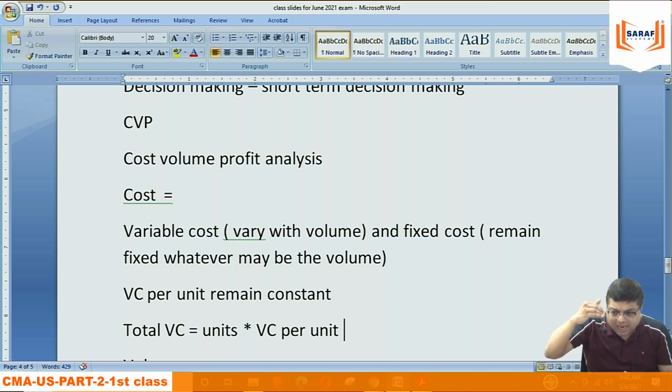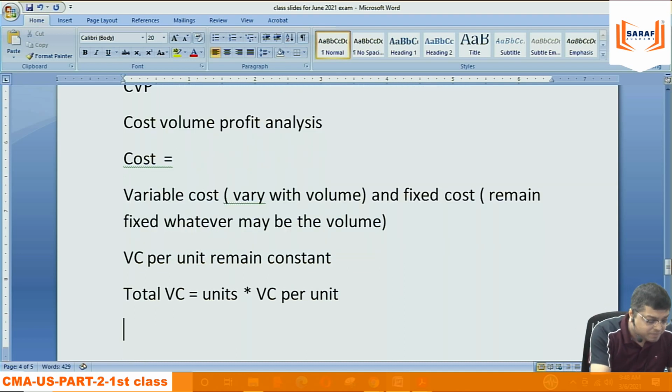So we are assuming ceteris paribus that variable cost per unit is going to remain the same. There is no change in discount price of material. There is no change in my efficiency in the production. Nothing is going to change. So variable cost per unit remains constant. If it changes, then the total variable cost will change.